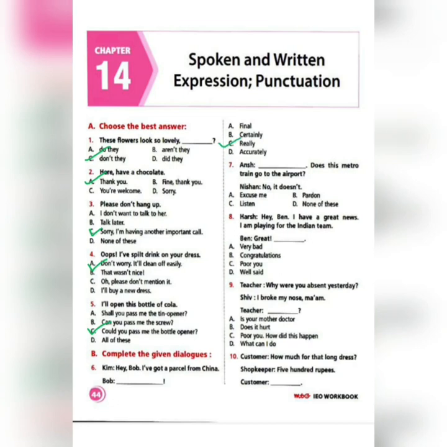Number 7, Ansh, dash, does this metro train go to the airport? Nishan, no it doesn't. So you have to read the full conversation and then choose what can fit into that blank out of the 4 options to make the conversation complete and so that it has a meaning. So here completely you have to use your common sense. So here your option is A.